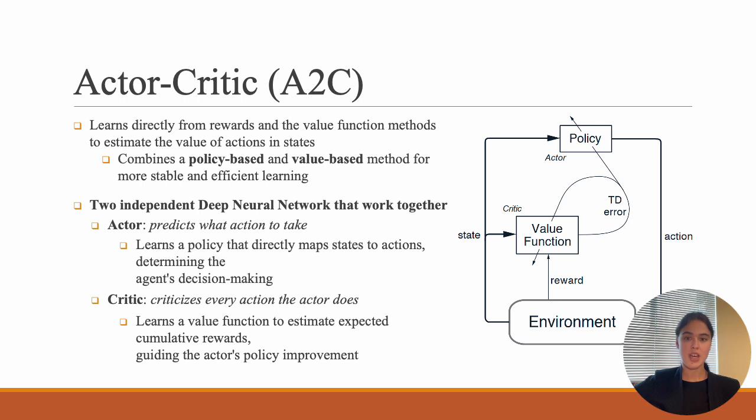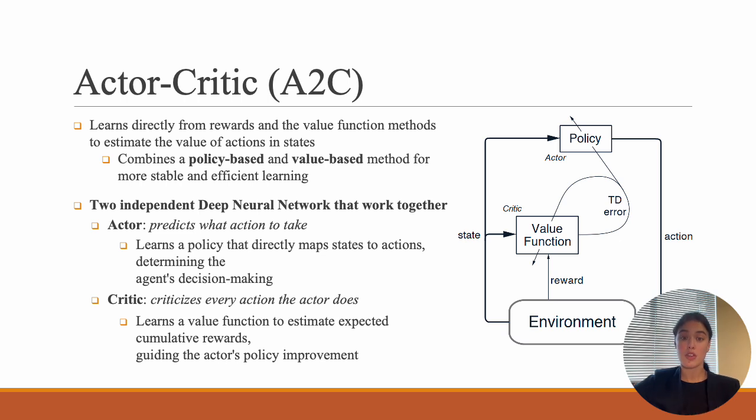Value-based learning aims to estimate these values, guiding the agent to choose actions that lead to the highest reward. So the Actor-Critic method combines these two. The actor network predicts what action the agent should take, and it learns a policy that directly maps states to actions, and it serves as the decision maker for the agent.